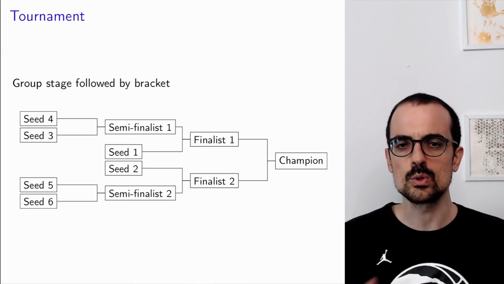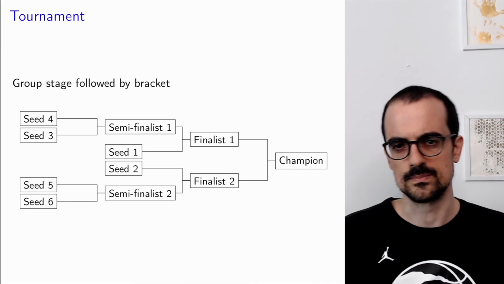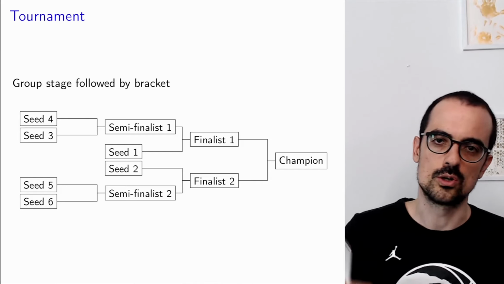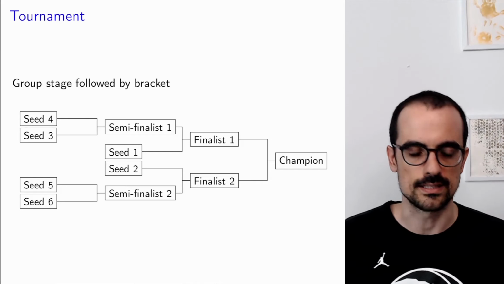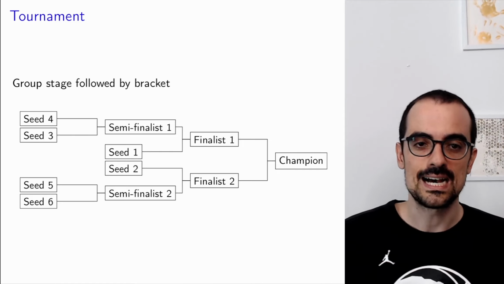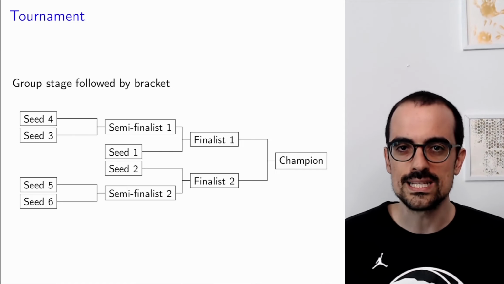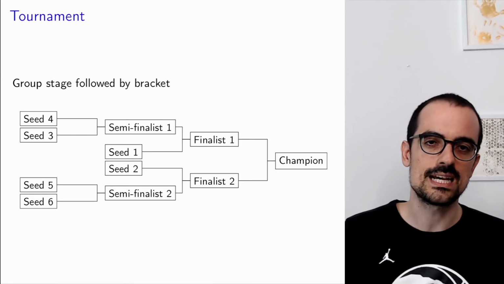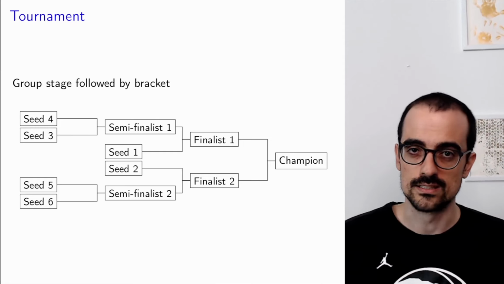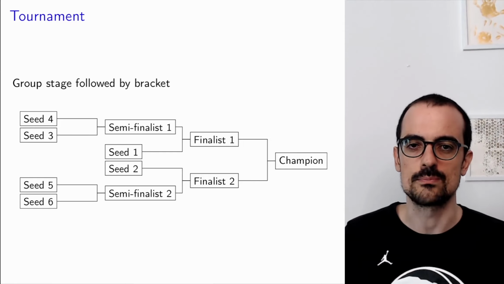Imagine that we want to model some championship, for example the NBA or Wimbledon or March Madness or something like that. We want the probability that a certain team wins the whole thing. And we're going to assume that we are able to estimate very precisely the probability that any team beats any other team. So we have all the information we need. It's just a matter of sitting down and computing the probability.